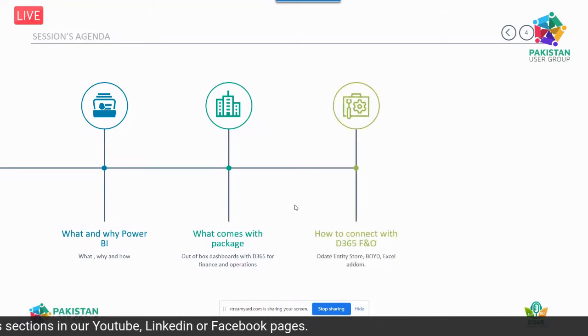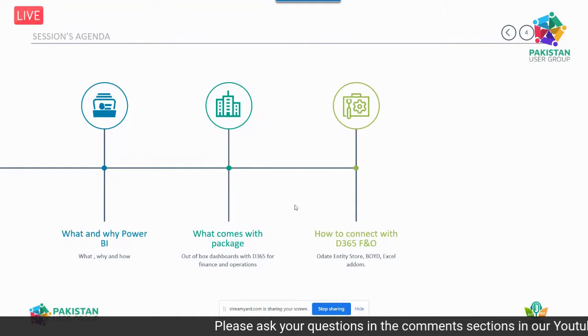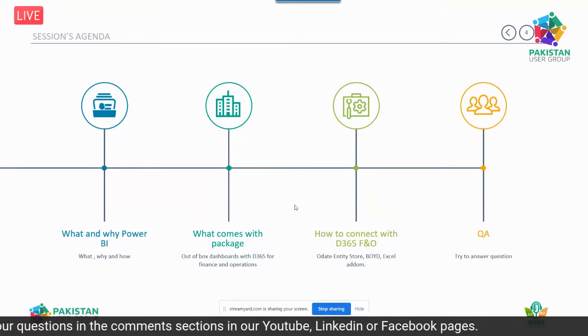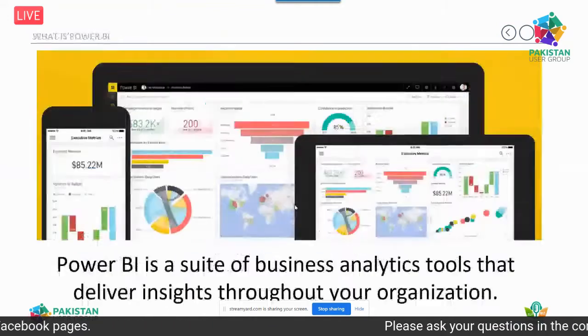Then I will go for how to connect with D365 for Finance and Operations, what options are available: entity store, OData feeds, Excel add-in, all those things. And then I go for a QA, a question and answer session. Possibly some questions too, I will answer all those questions. So this is the agenda I will share with you.